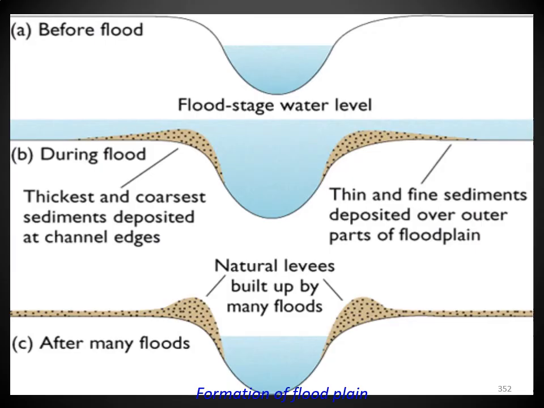Remember this one. In your textbook, this image is given, once go through it. Before flood, this is the form of the river. During flood, this is the formation of the river. After many floods, this is the formation of the river. What you are observing in the first image is the river flowing in a normal manner. Whenever floods come, it brings silt and deposits it on the bed of the river. Again and again, whenever floods come repeatedly, silt is deposited. Afterwards, the river changes its course, and then the Oxbow lakes form.